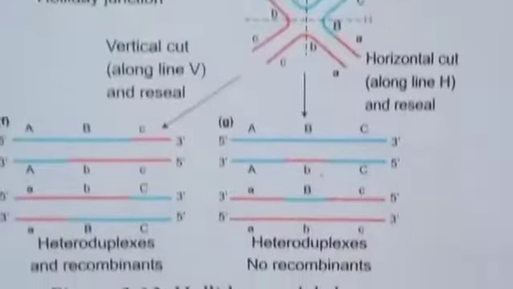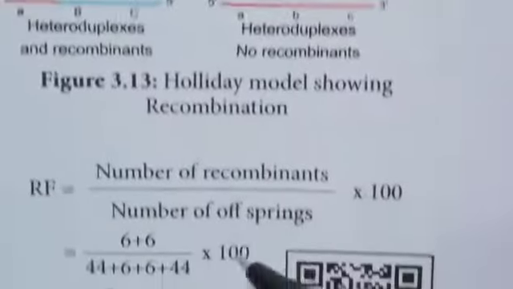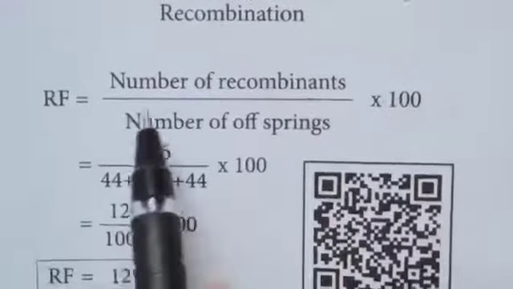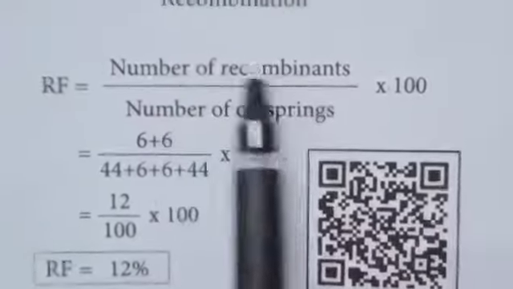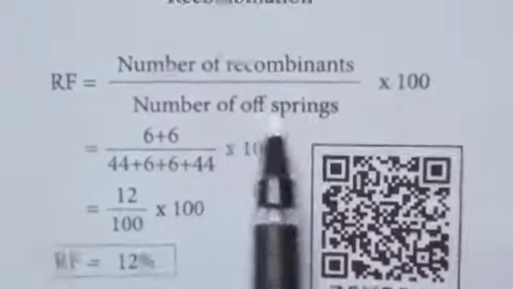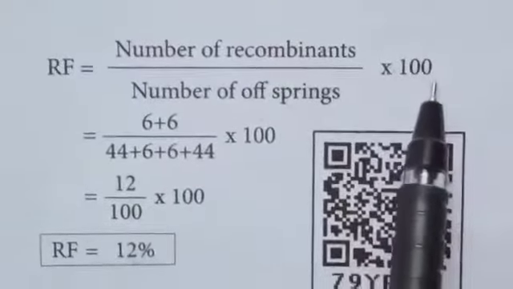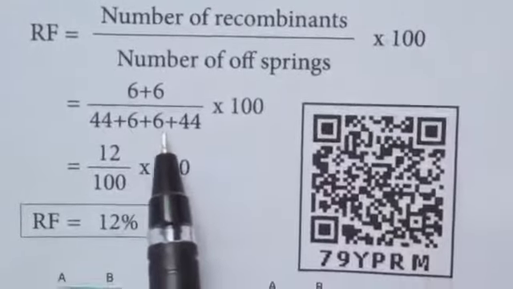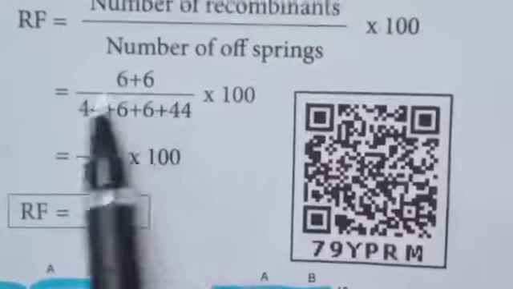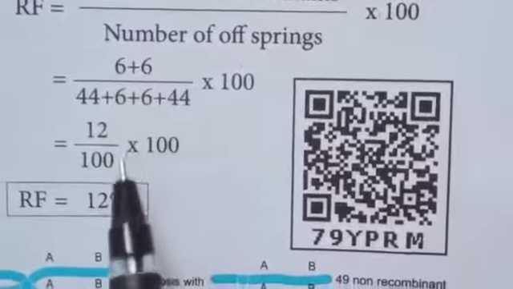Next, calculation of recombination frequency, RF. The recombination frequency is calculated by this formula: RF equals number of recombinants divided by number of offspring, times 100. That is, (6 plus 6) divided by (44 plus 6 plus 6 plus 44), times 100. This is a coupling result.